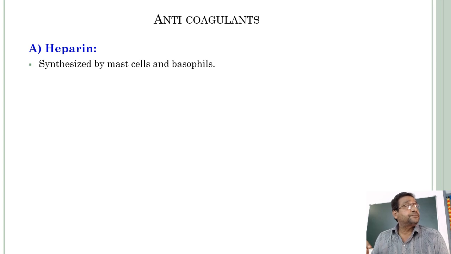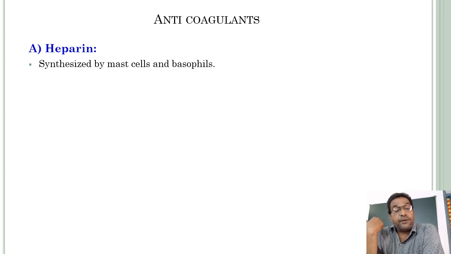Usually, while the blood is flowing in the blood vessels, the blood will not clot. Why? That is because of this substance, heparin. It is synthesized by mast cells and basophils. Basophils, we all know, are a type of WBC, a type of granulocyte. And what about mast cells?